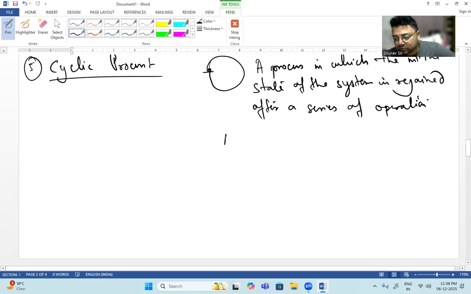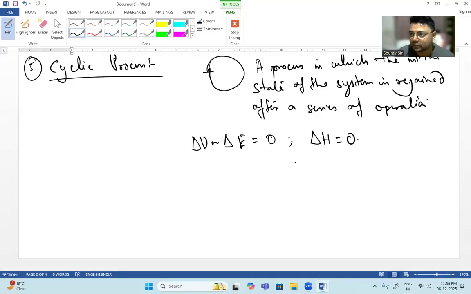And in this process, we will see that del E or del U, anything according to each book, the internal energy change, is 0, and also the enthalpy change, del H, is 0. We'll learn about internal energy and enthalpy in our upcoming classes, but here we are focusing on this segment first. The sixth one is the isentropic process.